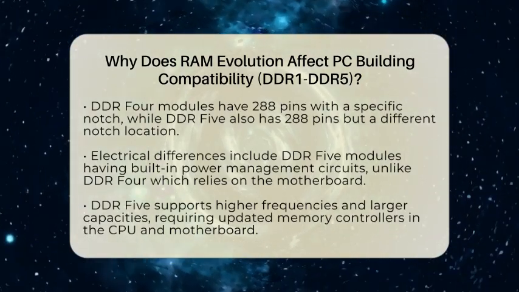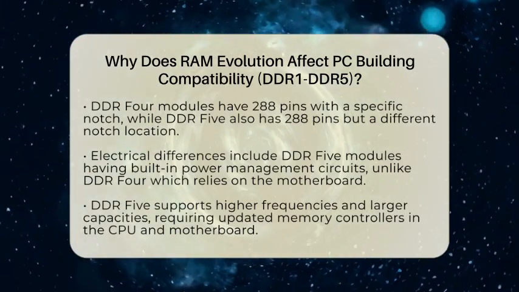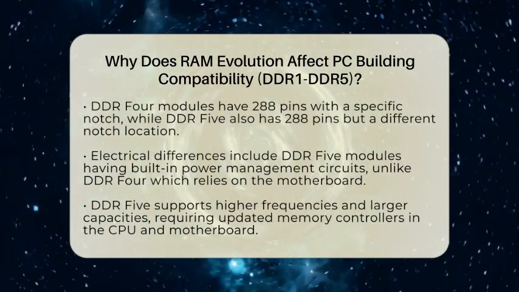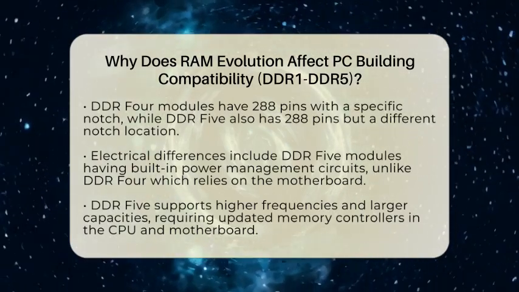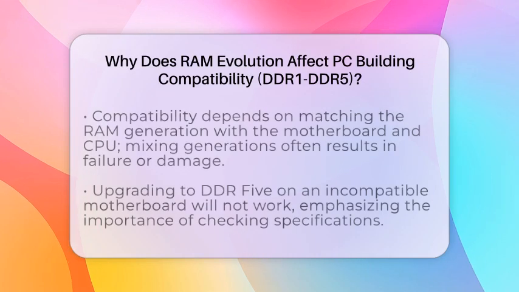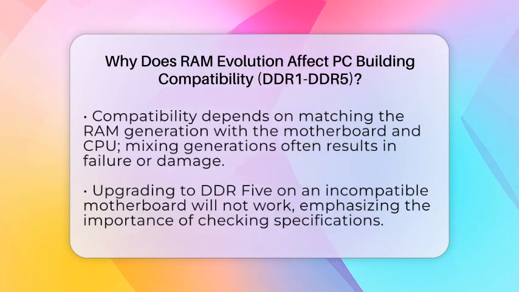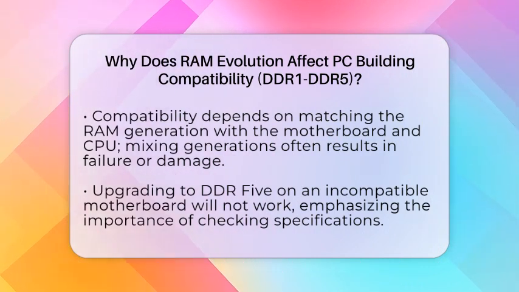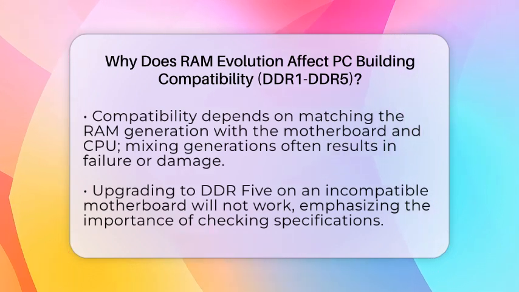Electrical differences are just as important. DDR5 modules include a built-in power management integrated circuit, which helps regulate power more efficiently. DDR4 modules rely on the motherboard to handle power regulation. This means motherboards designed for DDR5 need to support these new power features. Also, DDR5 supports higher frequencies and larger module capacities, which require updated memory controllers in the CPU and motherboard.